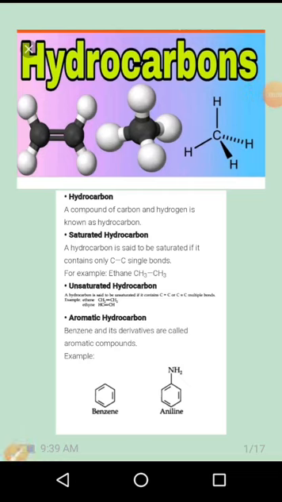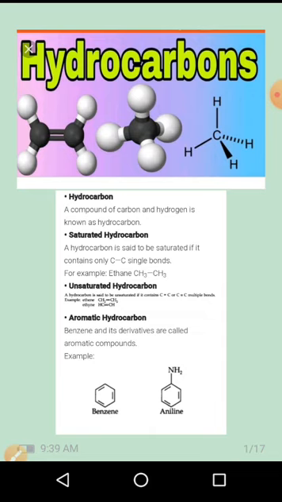In this class, we discuss a new topic, hydrocarbons. In that, the types of hydrocarbons, alkanes, their preparation, and some physical properties. So here, hydrocarbon means a compound of carbon and hydrogen. Hydrocarbon is a combination of carbon and hydrogen.